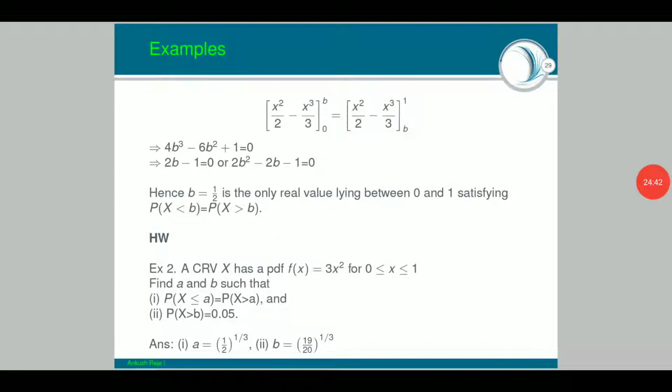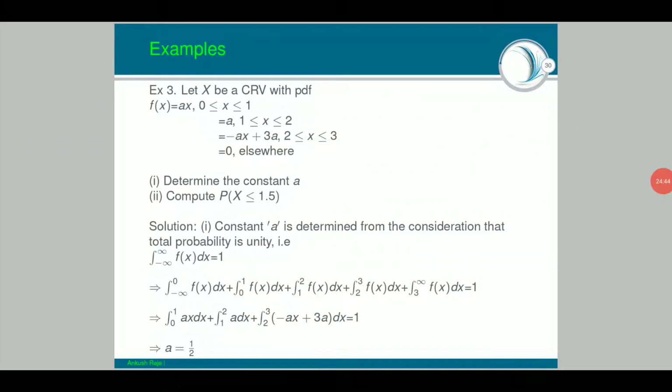All right. Let us see one more example. Example number 3. Let X be a continuous random variable with probability density function f(x) equal to ax for 0 to 1, equal to a for 1 to 2, equal to minus ax plus 3a for 2 to 3, and it is 0 elsewhere. So this is how the function is defined. Determine the constant a. Okay, we have to determine the constant a. Compute probability of random variable X less than or equal to 1.5.